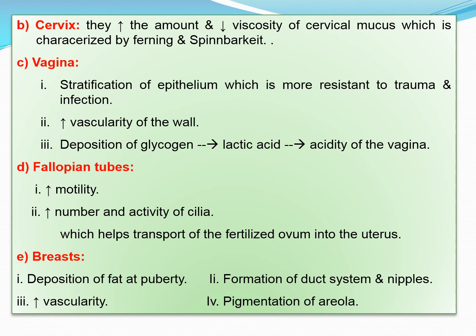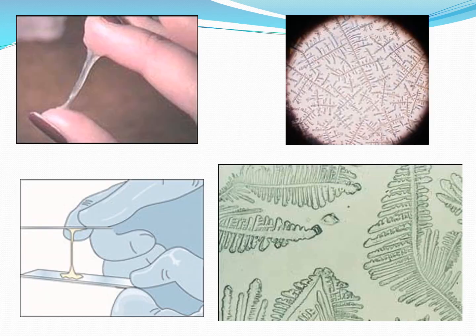On the breast, it causes the deposition of fat at puberty, formation of the ductal system and nipples, increases the vascularity and causes the pigmentation of the areola.